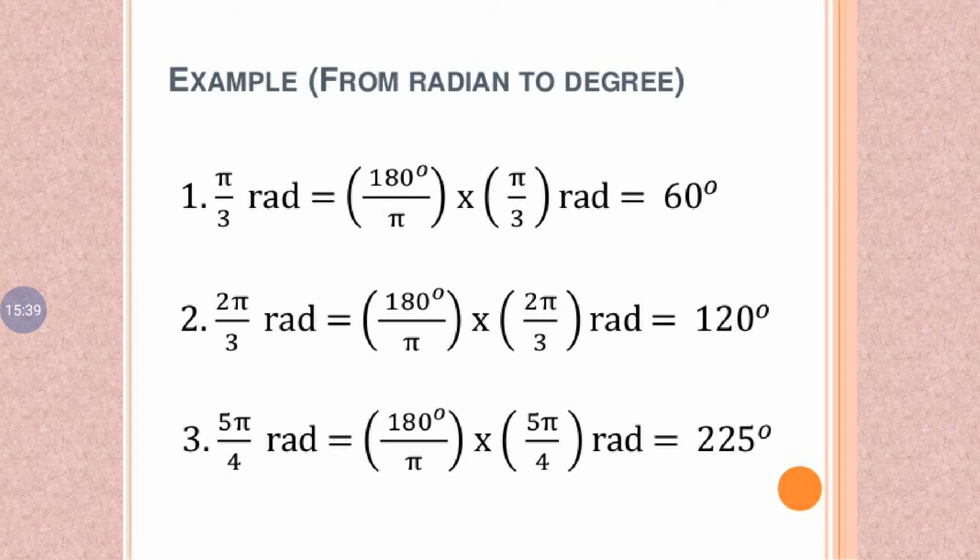2 pi by 3 radians. So 180 degree by pi into 2 pi by 3. Cancel pi. 180 degree into 2, 360 degree divided by 3. So we get a value 120 degree. Another radians to degree: 180 degree by pi into 5 pi by 4. Cancel pi. So 180 degree into 5 divided by 4. We get a value 225 degree.